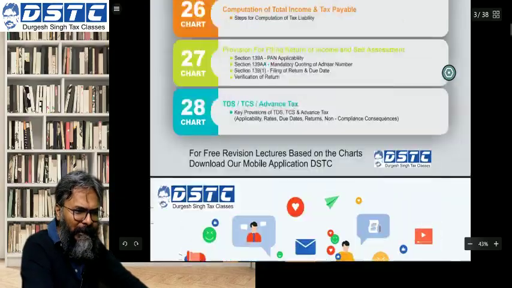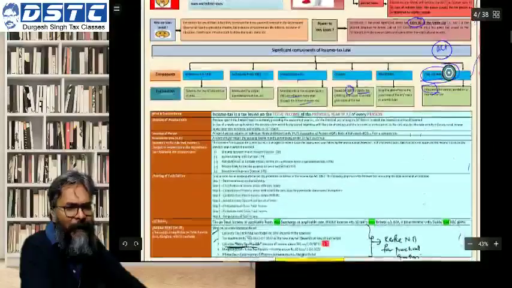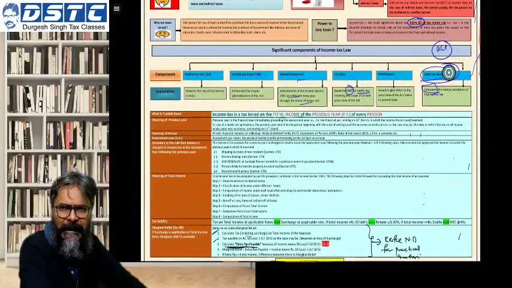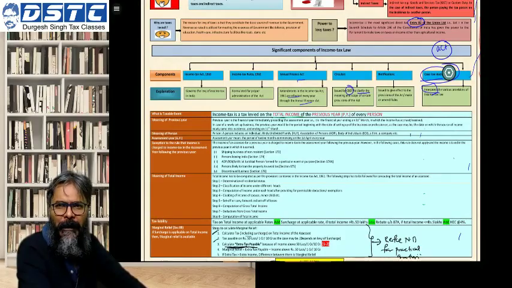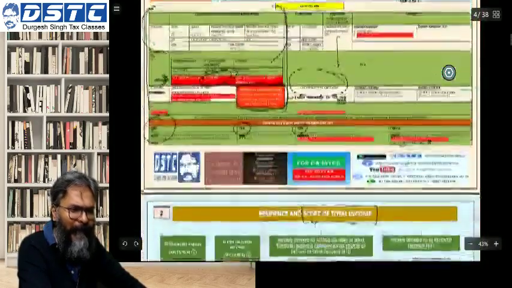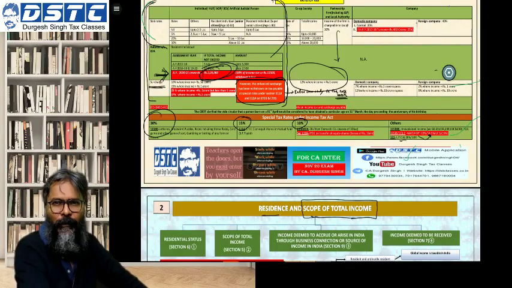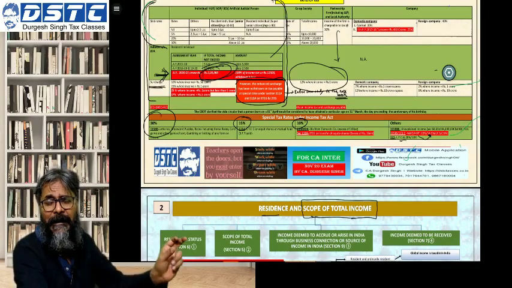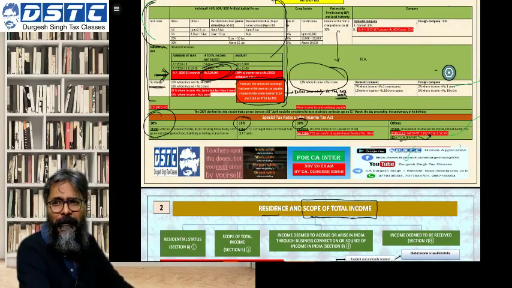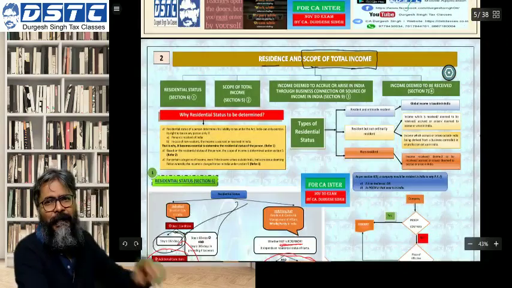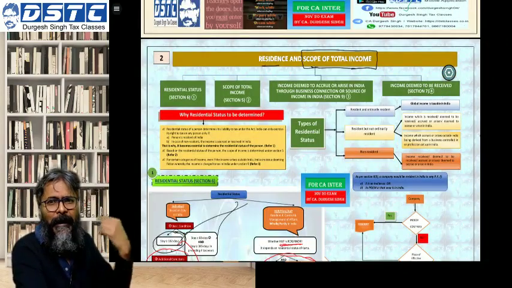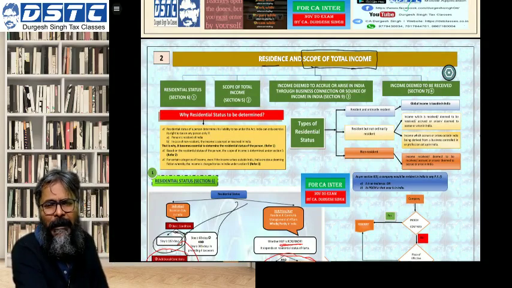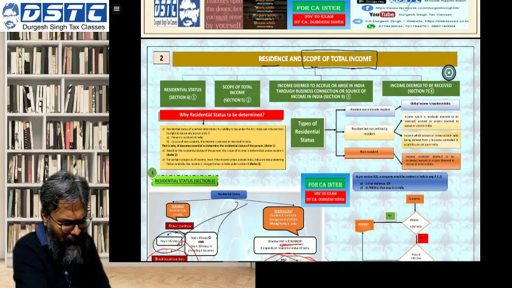Let's start the day's session, students. Yesterday, in our first session, we discussed the basic concept. What we discussed yesterday was mainly MCQ. This slide number 1 that we discussed, the tax rate, also specifically the marginal relief calculation, is majorly your MCQ. The MCQ is what primarily you can expect in the examination. We have done one particular practical problem, and one practical problem I have given to you as an assignment. Hopefully all of you would have gone through the same.